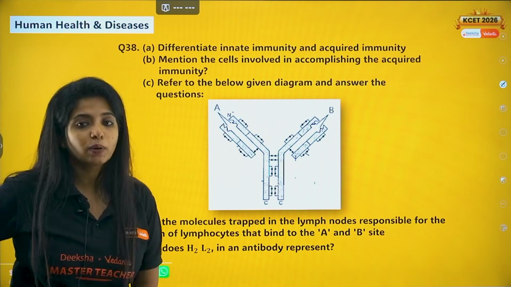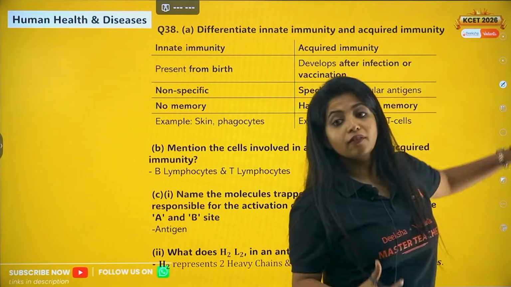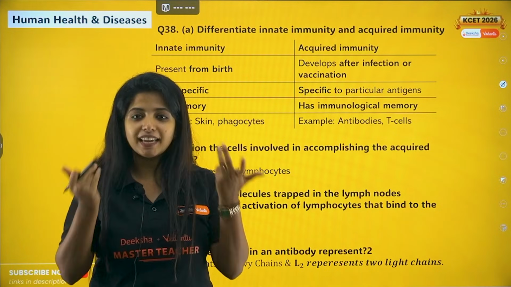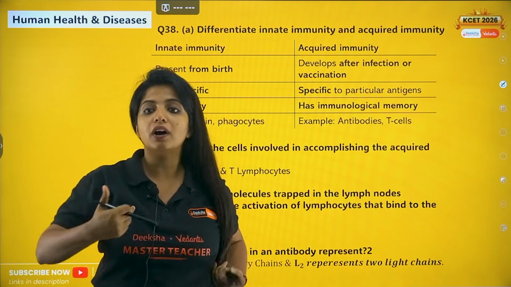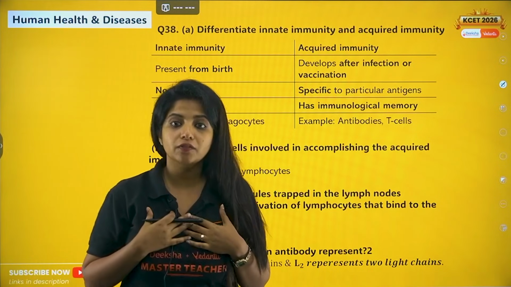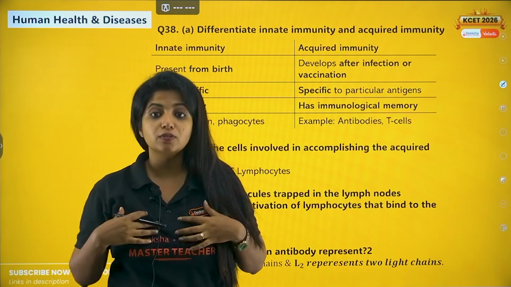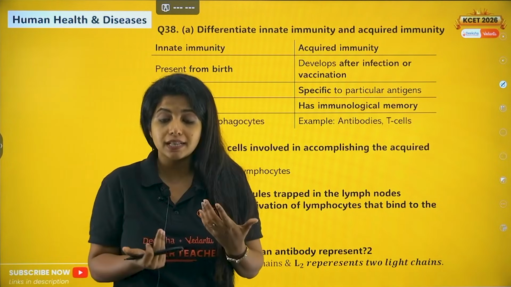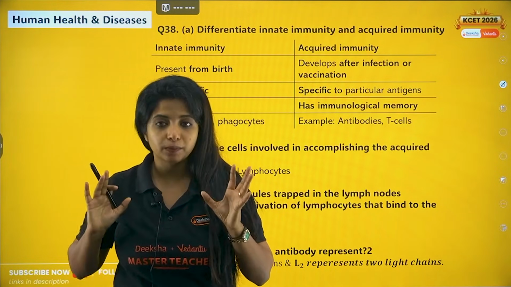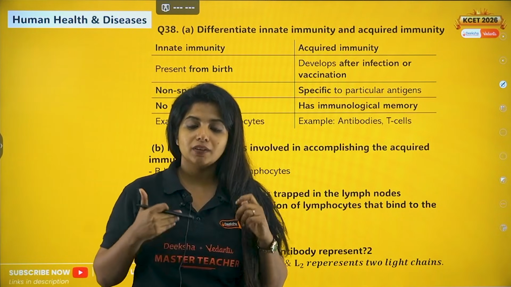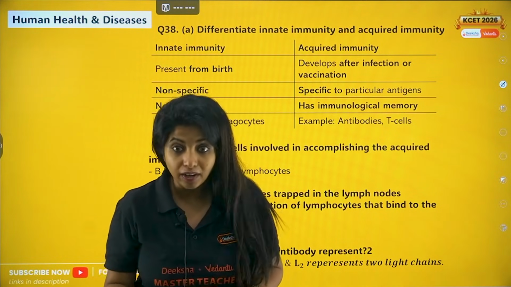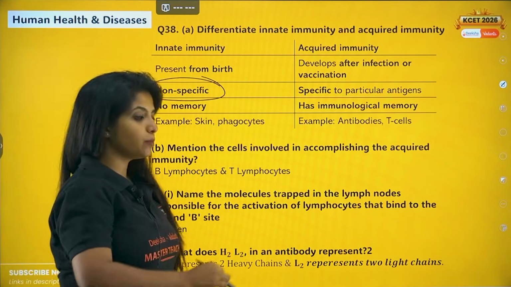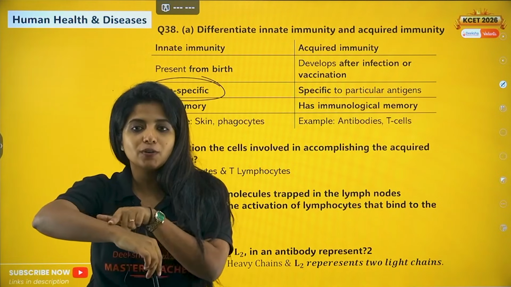Differentiate between innate and acquired immunity. Innate immunity is something that we have got from our birth. It's there with us from our birth, such as skin, tears, everything. Acquired is something that we are acquiring through our lifetime. Suppose I have got an infection and now my body is reacting to certain things, producing certain cells. That is acquired immunity. Or probably I take vaccination, which is why my body is producing certain cells, giving me immunity. That is also acquired immunity. So acquired immunity is something that you get if you have an infection or you underwent vaccination. Now, innate immunity, my dear children, is non-specific. That means suppose tomorrow a bacteria comes, a virus comes, my skin is not going to allow either of them.